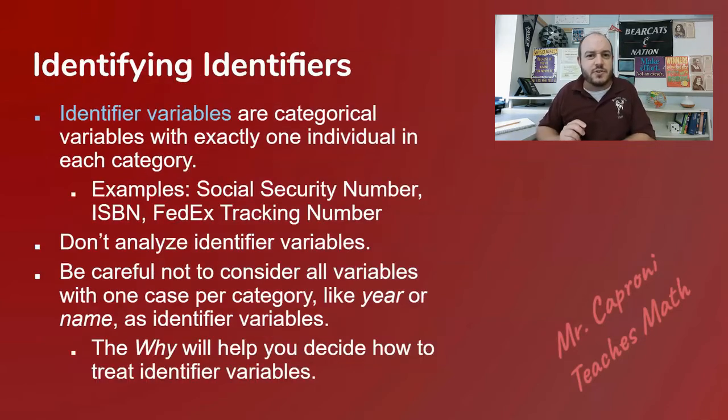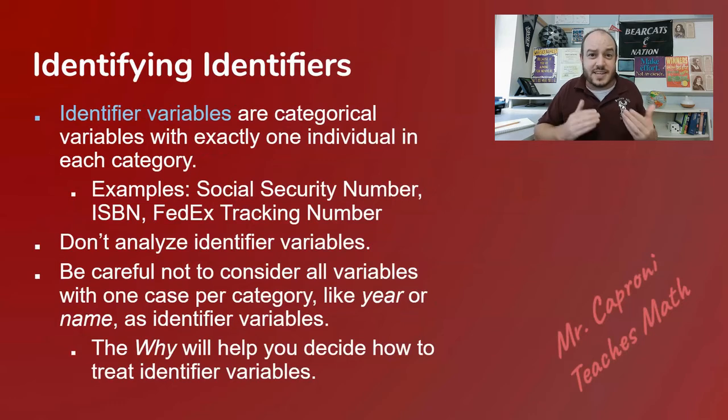Now, don't get confused because a lot of people like to think that if it's a number, obviously it must be quantitative. But as you can see here, identifier variables are actually categorical variables, but a lot of times they include a number. For example, let's say I have a room number here at school. My room number is 1242. Well, guess what? That's not actually measuring anything about my room. That's just a label that we've given it.